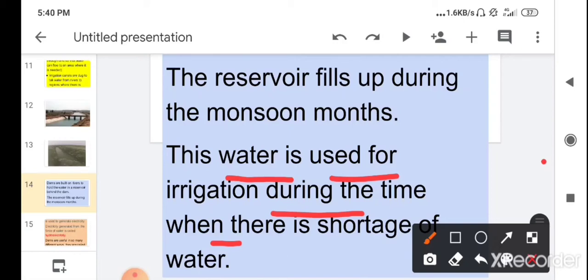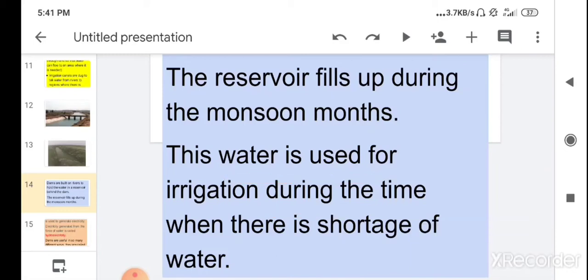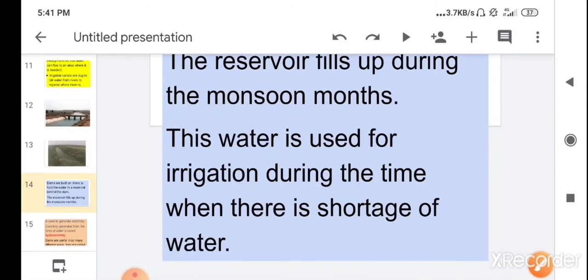This water is used for the irrigation during the time when there is a shortage of water. So this is a use of a dam. So a dam stores the water, and when there is a shortage of water in an area, the water is supplied to that area for the irrigation and for different activities.